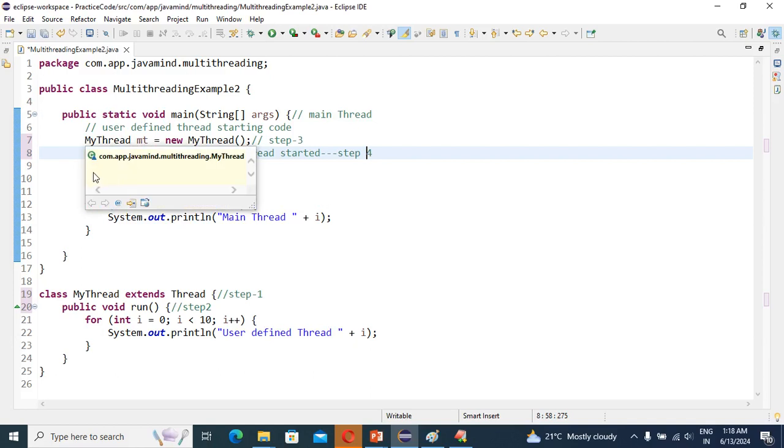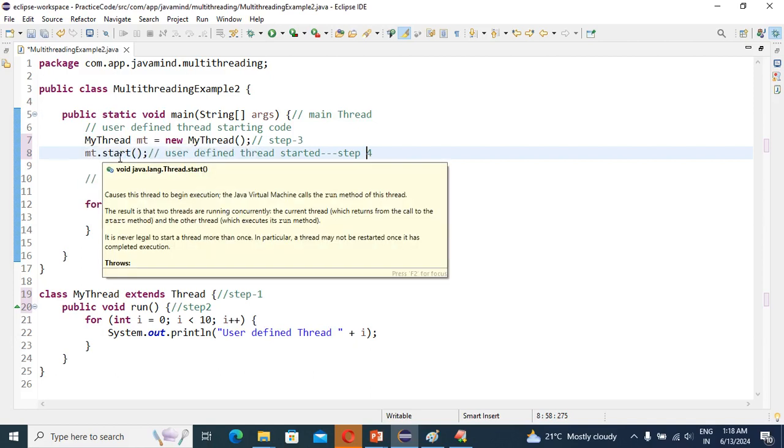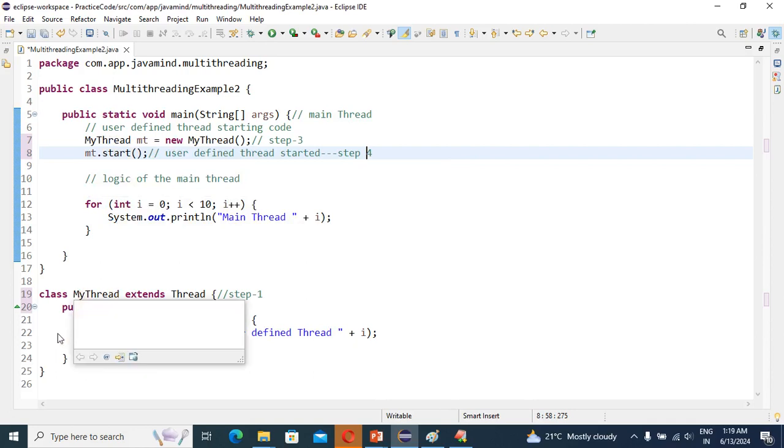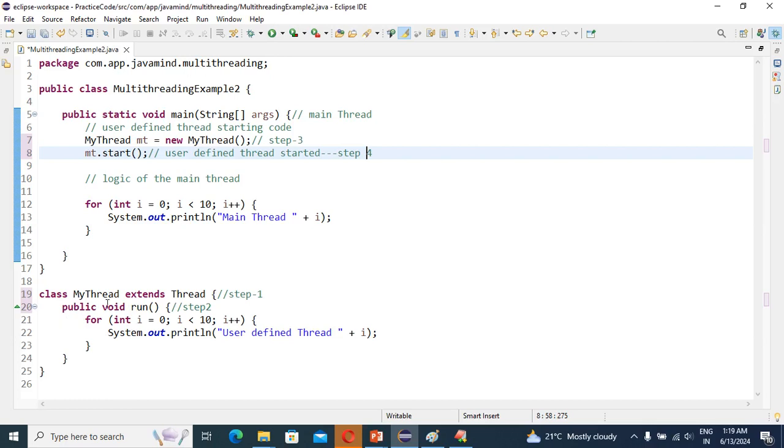That's why first we check whether the start method is available under the myThread class or not. We can't see any start method available under the myThread class.